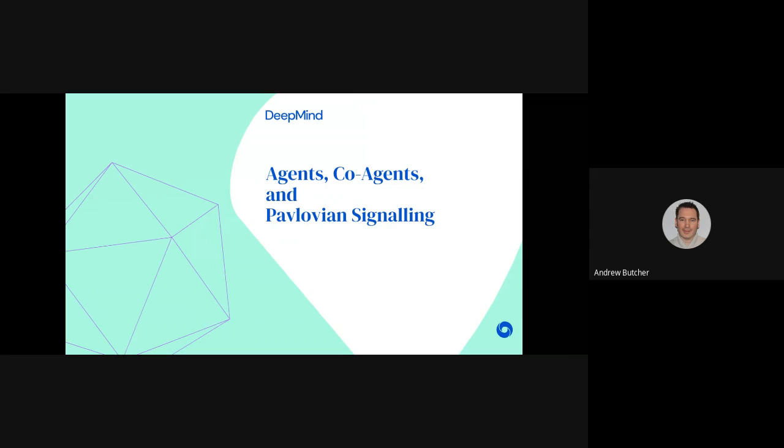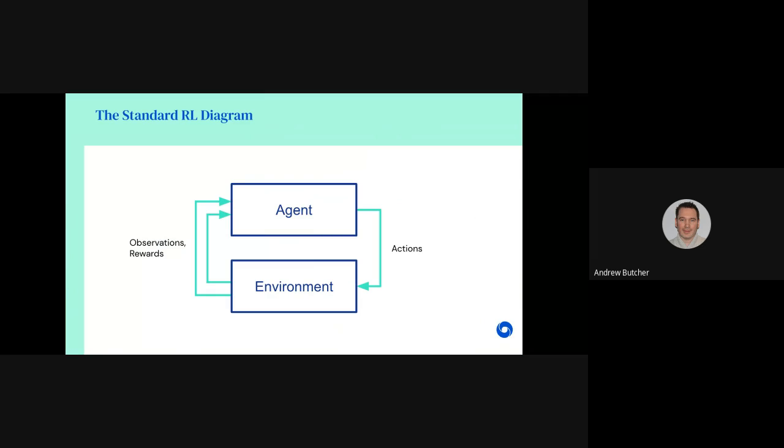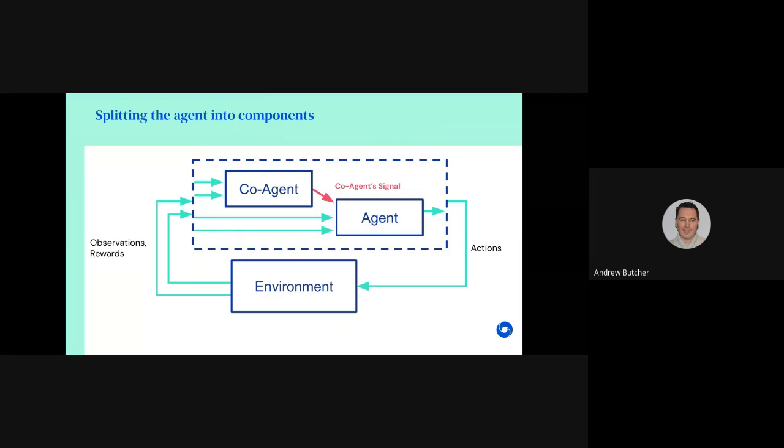Let's get started with agents, coagents, and Pavlovian signaling. In the standard view of agent-environment interaction, the environment provides observations and rewards to the agent, and the agent sends back actions. Our paper explores dividing the agent into distinct components, here labeled coagent and agent, both parts trained simultaneously and online from the same stream of experience.